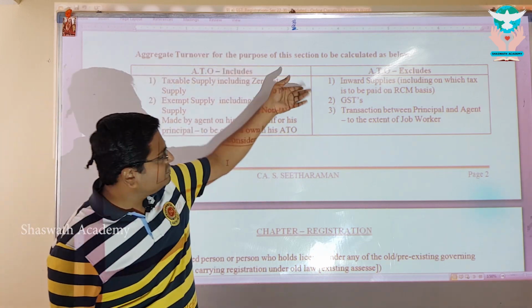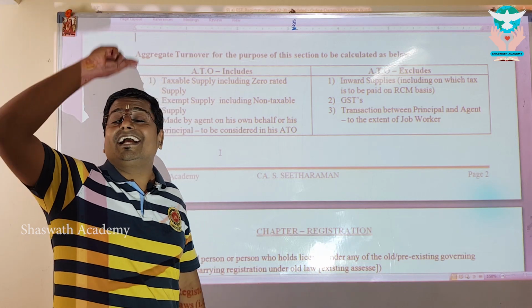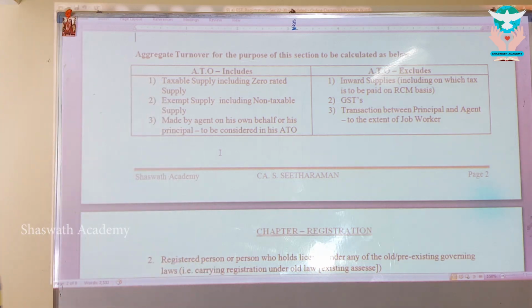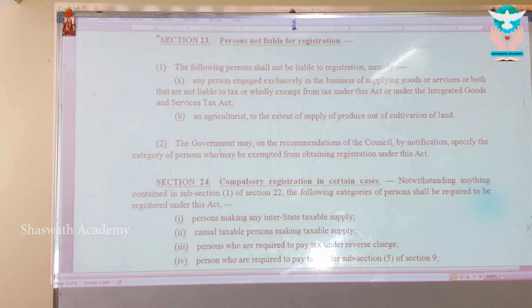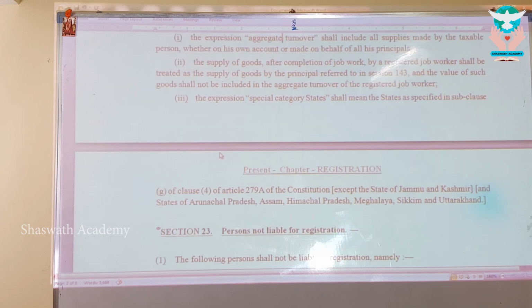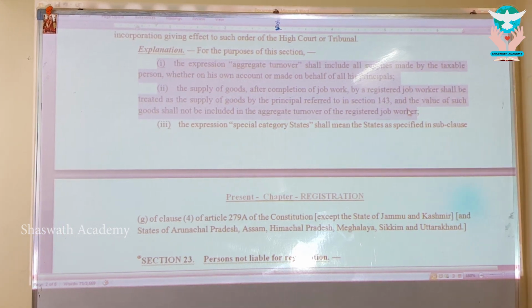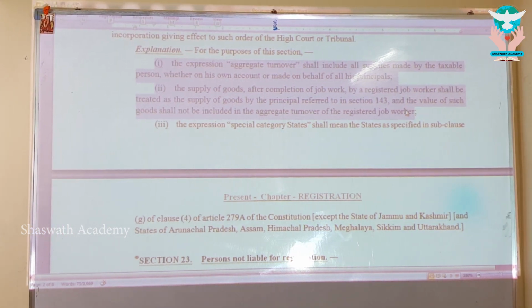Aggregate turnover for the purpose of this section, where it is given in the explanation to section 22. Have a look at the bare law. Explanations 1 and 2 together we should combine and learn for this purpose. So in the chart you can simultaneously build your understanding.